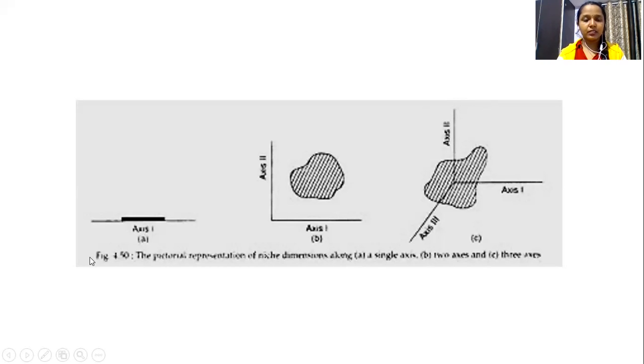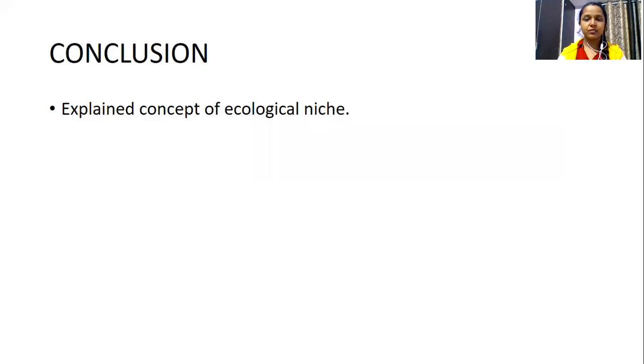The spatial niche accommodates two dimensions, whereas the hypervolume niche occupies all three dimensions. How they are living and what the fundamentals of the organisms are in that particular environment are considered while explaining the hypervolume or three-dimensional niches.